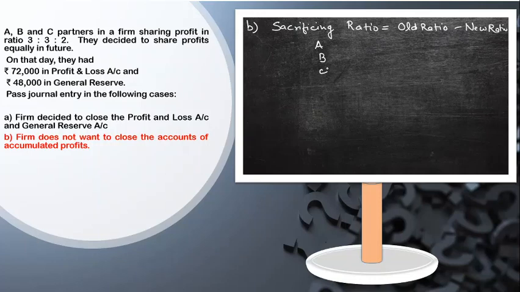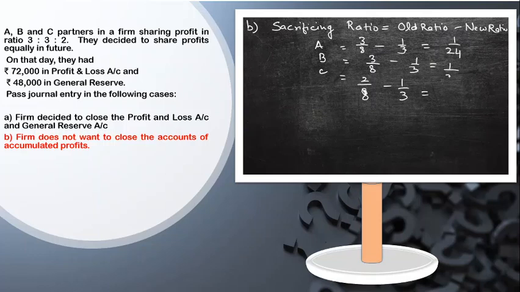So here, for A, B and C, their old ratios are 3 by 8, again 3 by 8, and for C it is 2 by 8, minus the new ratio which is equal. Sorry for my handwriting. Now what I'm going to get here? 9 minus 8, that comes to 1 by 24.